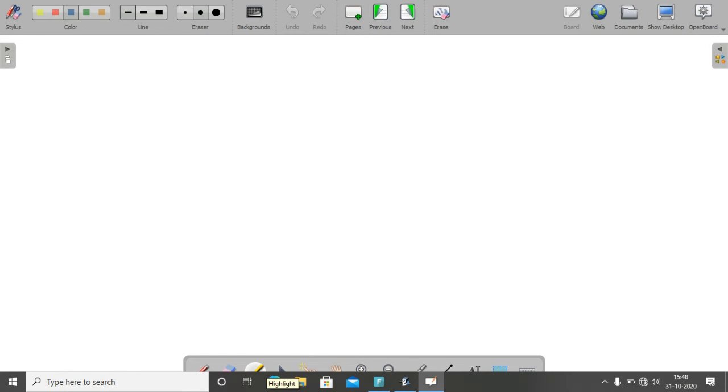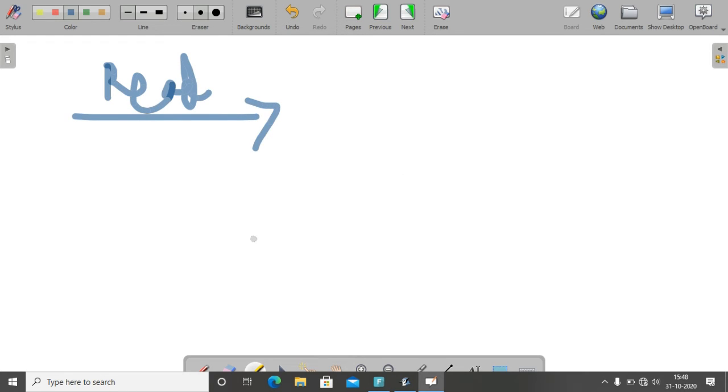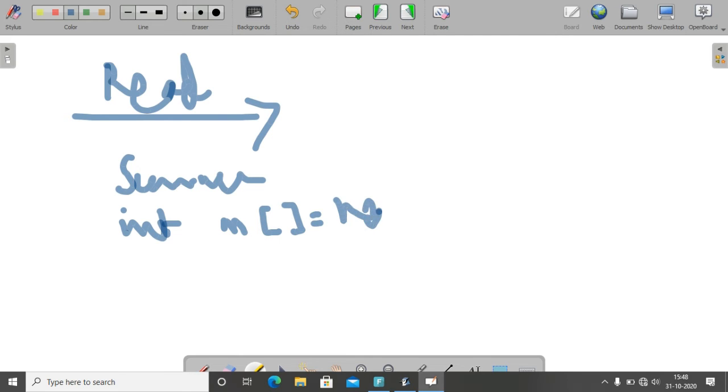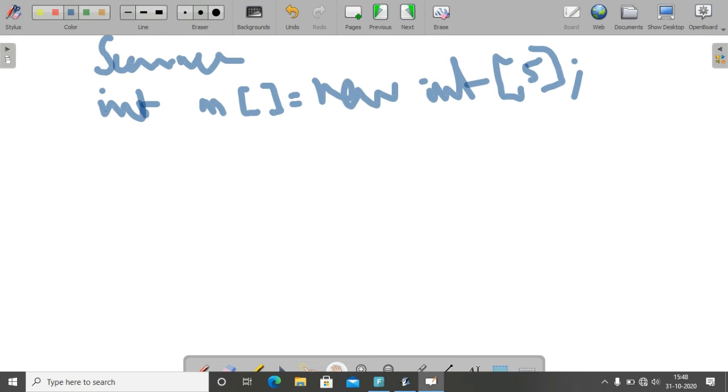Now we know how to initialize the elements in an array, then how to print those array elements. Next, how to read the elements using the Scanner class. How to read? You know that for an integer value, which statement we will use to read. The same statement we are using here. Write the Scanner object statement. Then declare an array variable M equal to new int of 5. I need a maximum of 5 elements, that's why I am giving 5.